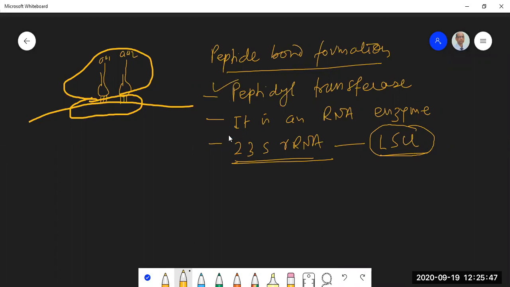Please remember, we are coming across a number of examples where RNA is acting as an enzyme. 30 years back, this was not the scenario. It was protein only that had the monopoly over the catalytic function. But in the last 30-35 years or so, this monopoly of protein has been broken, and now we have an increasing number of RNA molecules coming up which have catalytic activity. This peptidyl transferase is one such. It is 23S ribosomal RNA which has this peptidyl transferase activity. Okay, how does it happen? So let us see this.